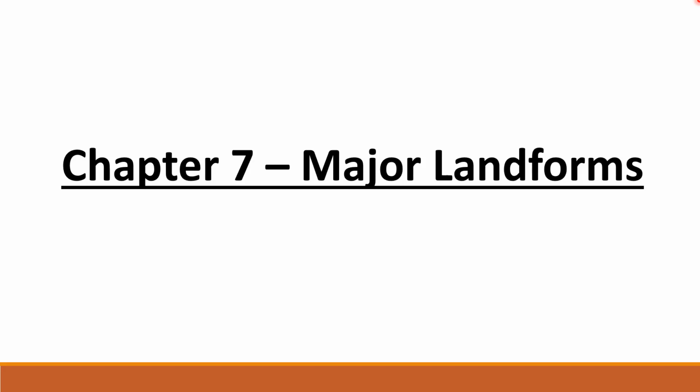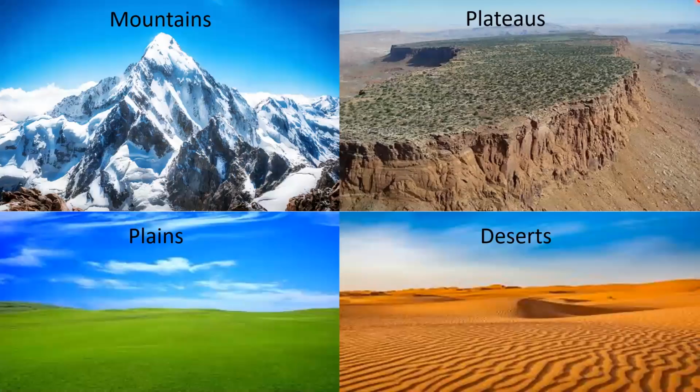Today let us learn chapter number 7, Major Landforms. The Earth's surface is not the same everywhere. It rises high at some places, while at other places it is flat. It has several landforms.